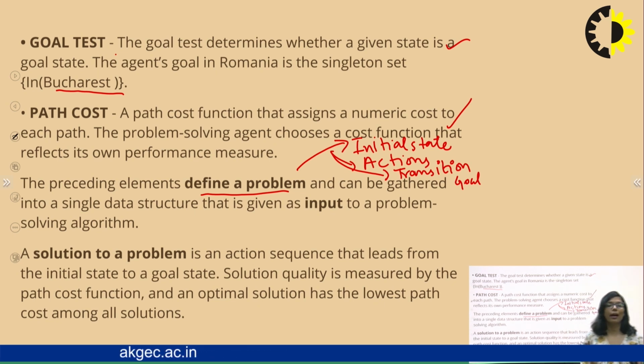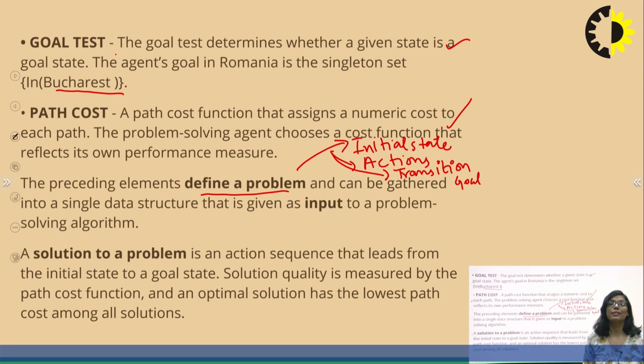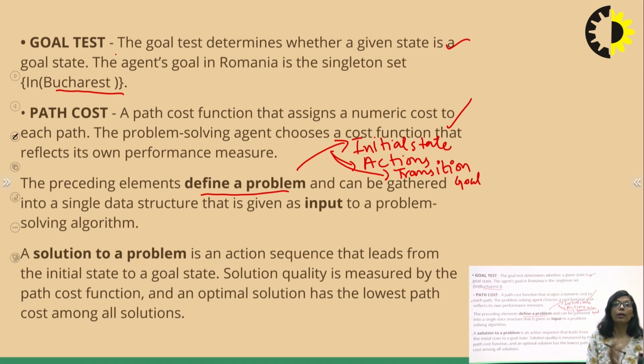Remember we have discussed that these AI agents try to solve a problem, and this problem is solved by devising an algorithm. An algorithm needs an input and needs an output. So, what is your output? Output is your goal. What is the input? Input is all these functions: initial state, actions, transition, goal test function, which will check whether we have reached the goal or not, and the path cost.